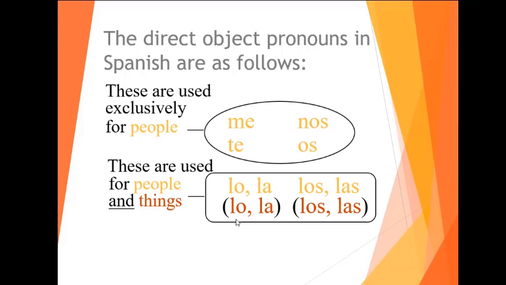Yo leo el libro. Since el libro is masculine and singular, you can replace it with this lo. If it was I read the novel, la novela is feminine and singular, so you can replace it with la. If you are buying something plural and masculine, let's say tacos. I think that example is later in this PowerPoint. I buy tacos. Yo compro los tacos. Los tacos, you could replace it with this los. And if it's something feminine and plural, you can replace it with las.